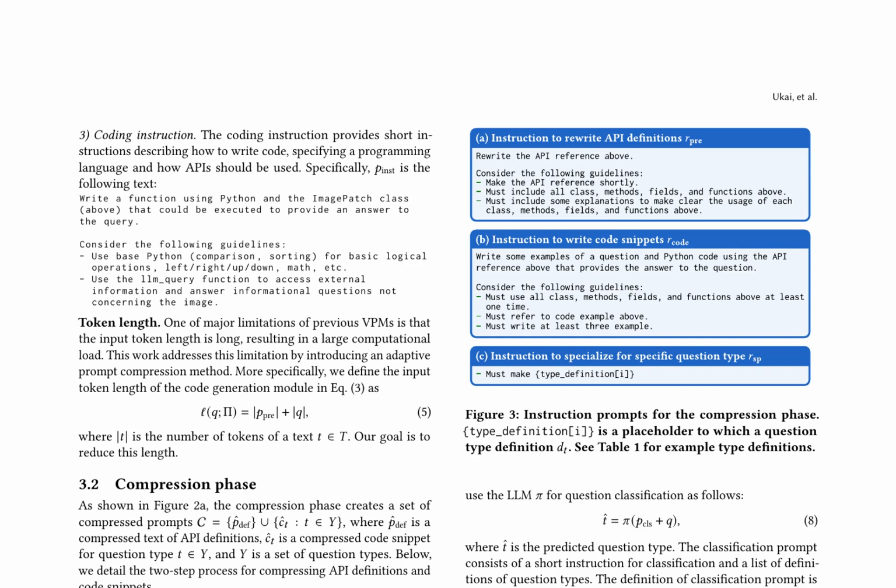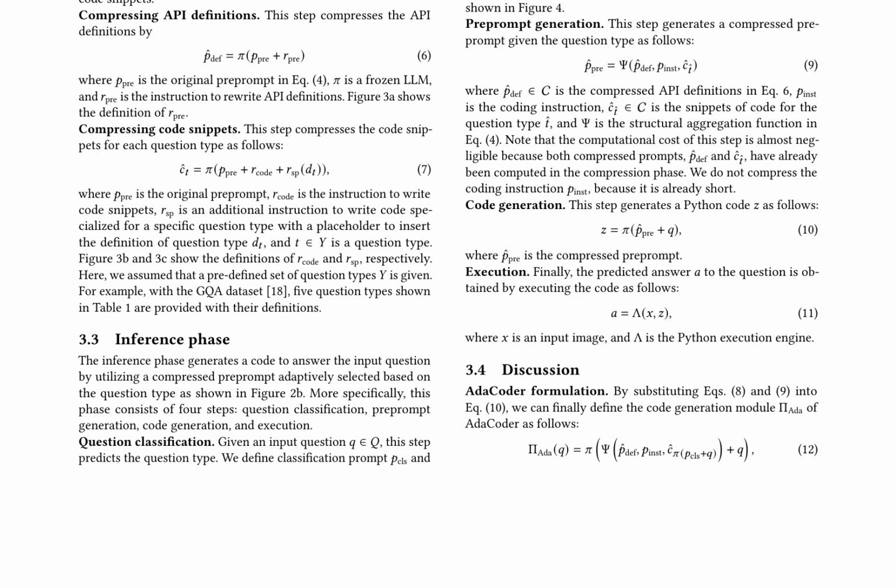The inference phase generates code to answer the input question by utilizing a compressed preprompt adaptively selected based on the question type. This phase consists of 4 steps: question classification, preprompt generation, code generation, and execution. Question classification predicts the question type using a classification prompt and a large language model.